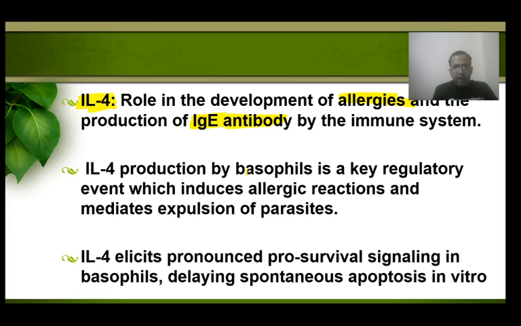Next point, interleukin 4 and basophils. It is a key event which causes allergic reaction and expulsion of parasites. What does interleukin 4 do to the basophils? It causes pro-survival signaling and delayed apoptosis, that is, it reduces apoptosis.